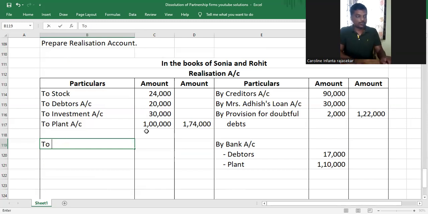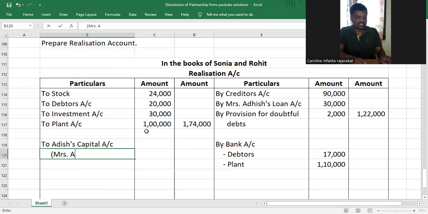But okay, we're not paying, right? Partner is taking. So when the partner is taking over the liability, we are not paying money to the partner. We'll adjust it in our capital account. Understood or not? The liability towards the partner increases because he took our liability. So now we have to pay that fellow Adish that amount. Understood or not, my dear children? So the journal entry will be realization account debit to partner's capital account, and in this case, it is to Adish's capital account for him taking over the liability of his wife's loan. Understood or not, my dear children?